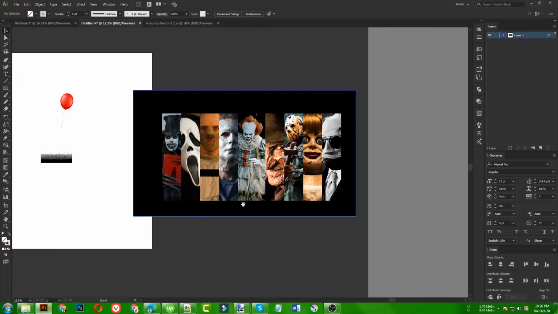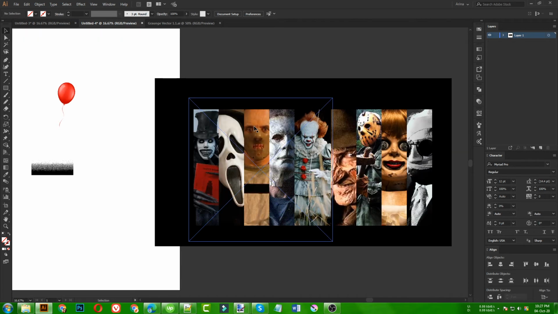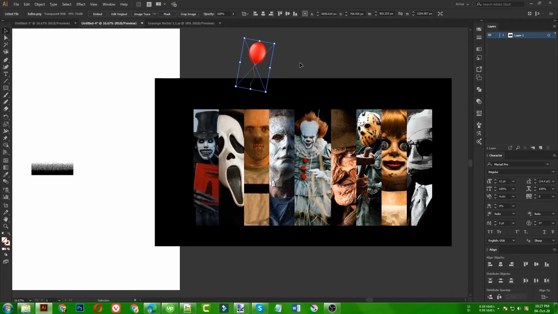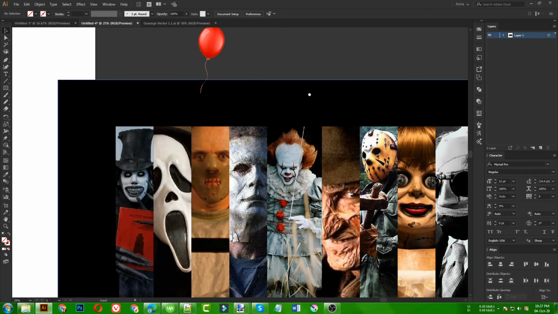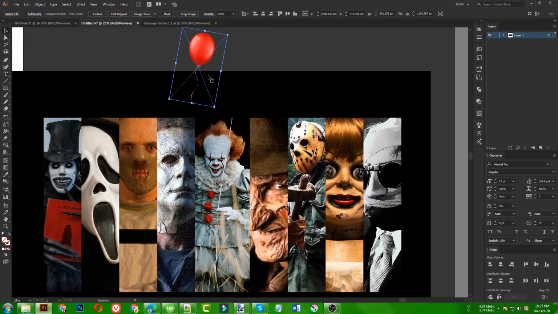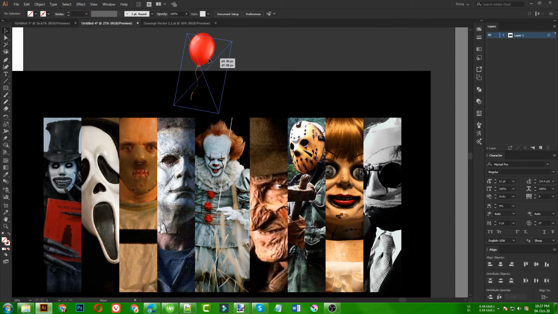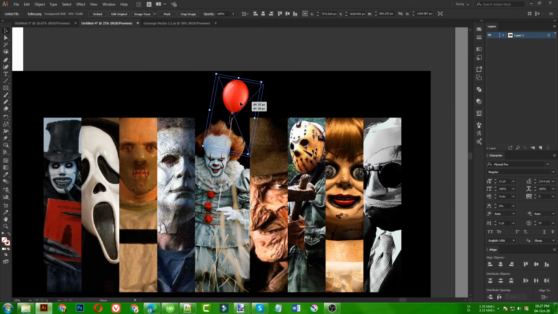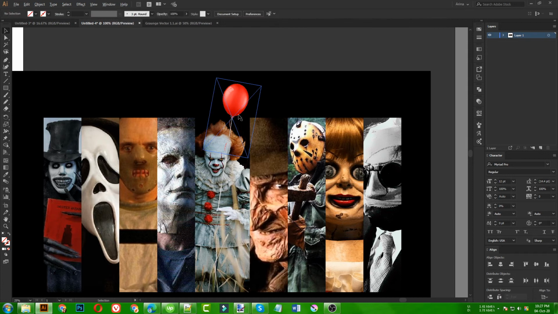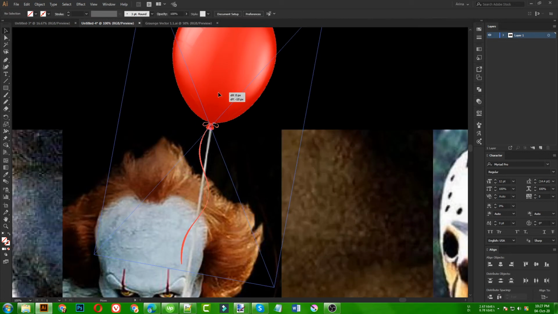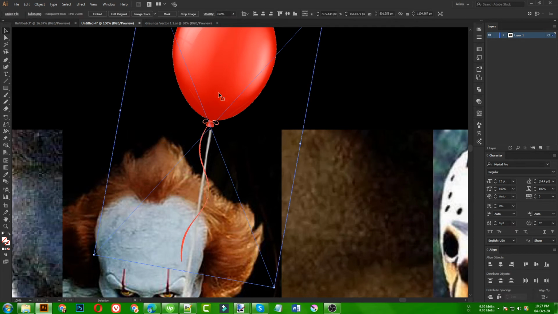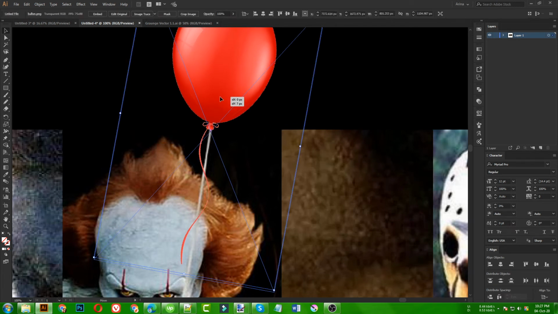As you can see, I have made that already because I want to save the time here. So these are all the rectangles I am using here, and then placed the designs or images inside them. Then I need to place these balloons. So as you can see, this is a PNG image and we are using Illustrator, so we just cannot erase a part of our design here. But I am going to place this balloon just like this, to align this with that rope he is holding. Okay, just like this.